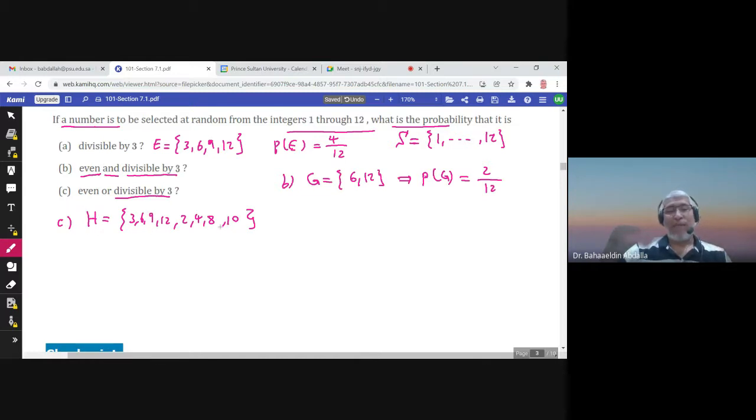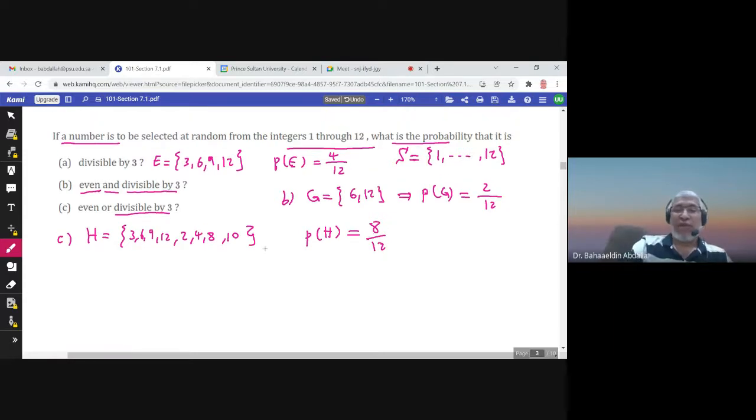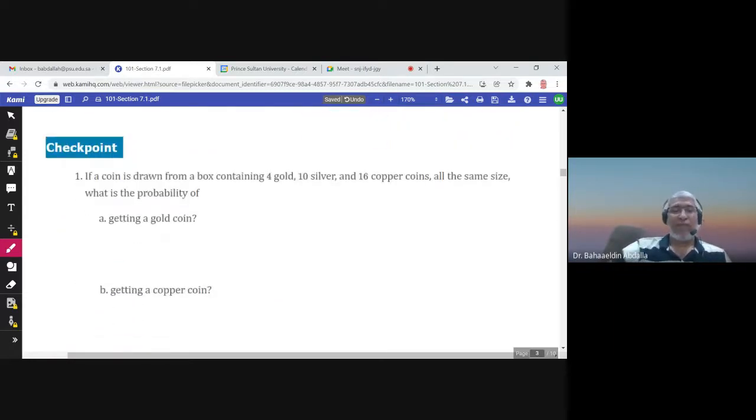So what is the probability of H? How many elements in each? 2, 4, 6, 8. So the probability is 8 over 12 because the experiment is equally likely.